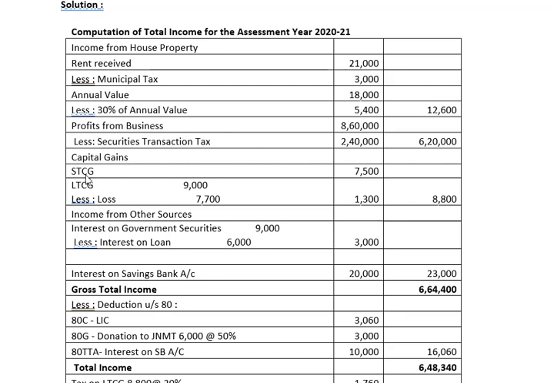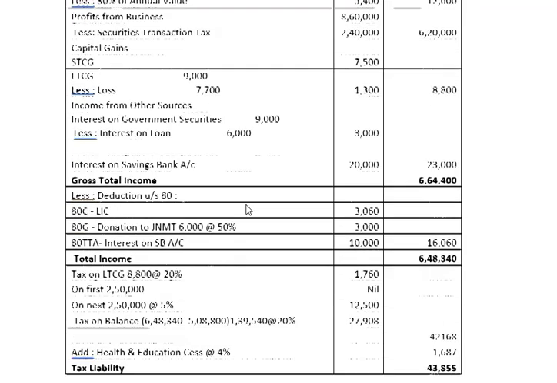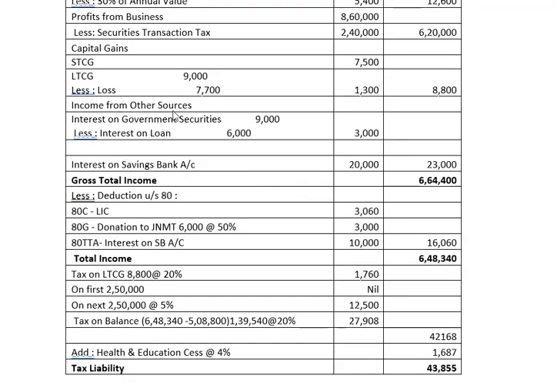Regarding capital gains, we have short-term capital gain 7,500. Long-term capital gain 9,000, but there is a loss of 7,700. So we have long-term capital gain 1,300. And the total capital gain is 8,800. Next is income from other sources. We have interest on government securities 9,000, but we have to deduct the interest on loan for these securities, which is 6,000.